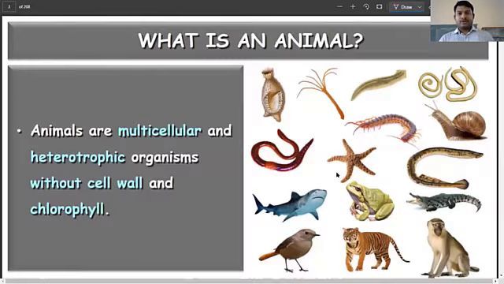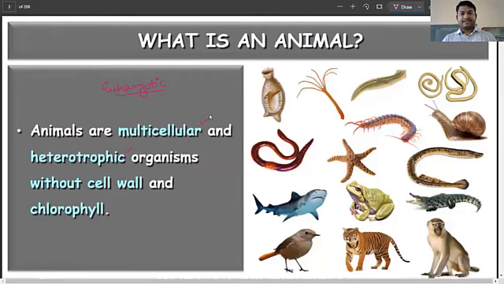Let's start. So first thing, what are animals? Animals, as you know, are multicellular, heterotrophic, without cell wall and without chlorophyll. Basically they are eukaryotic cells. Eukaryotic means they are going to have the features of a eukaryotic cell, including the presence of a well-developed nucleus and the nuclear membrane, along with all the features that you have learned, which is part of the eukaryotic cell.